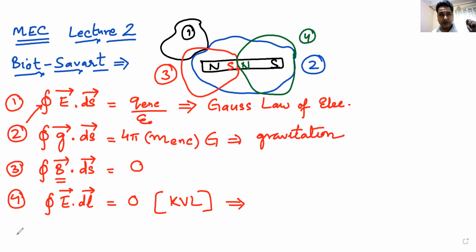There is one more field whose line integral over a closed loop does not come to zero. Do you know that field? One type of electric field, integral over the closed loop will not be equal to zero. Forget about this. Let's come to the last thing of this. Integral of B dot dl over a closed loop will be how much?